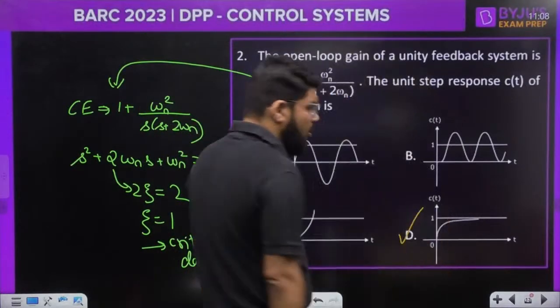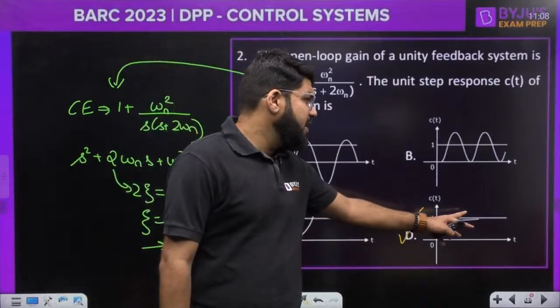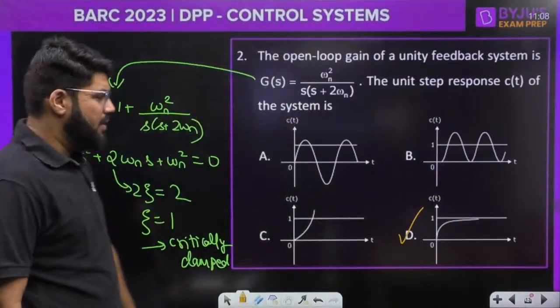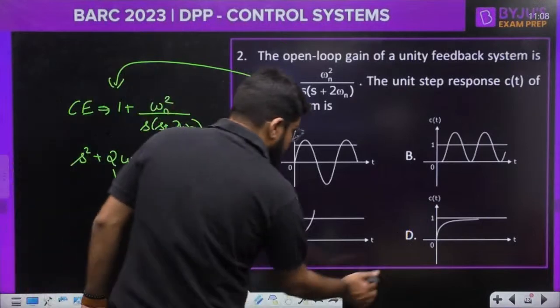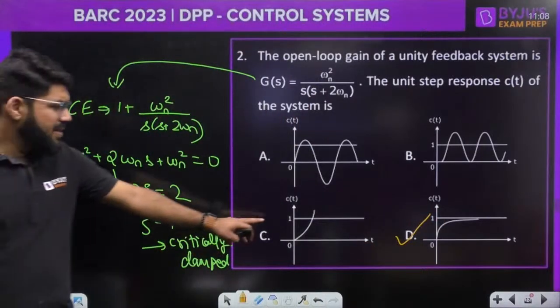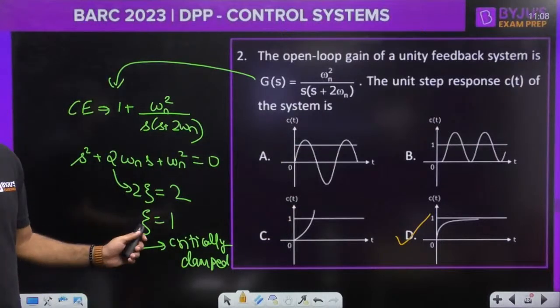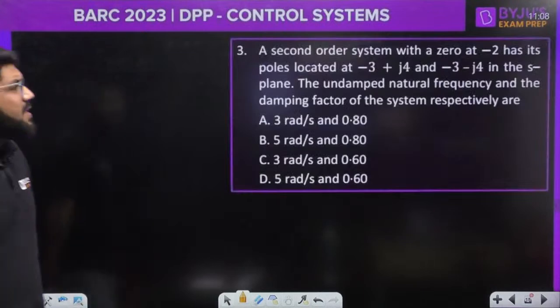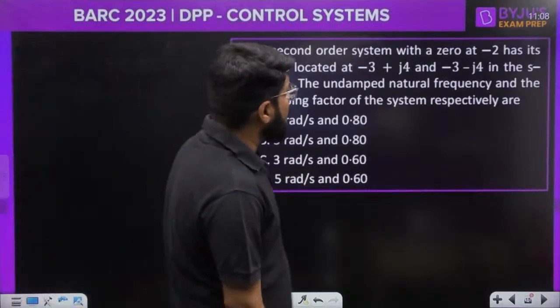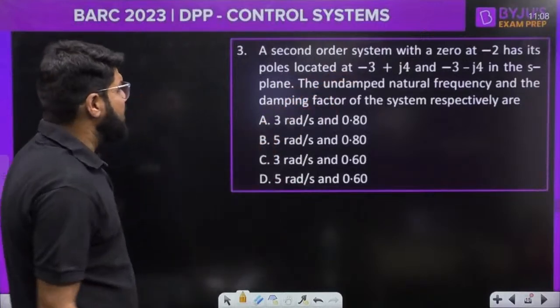A type of non-oscillatory response which doesn't show any oscillation and it reaches its steady state value as quickly as possible. Okay. Chalo. This one is negatively damped, that is undamped. Okay. Chalo, so D is the very correct answer. Simple concept question. Next, the second order system with the 0 at -2 has its poles located at -3 plus j4 and -3 minus j4.